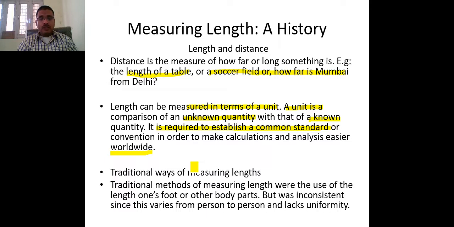What were the parameters on the basis of which length or distance was measured? There were different ways to measure land, your desk, or different kinds of length. One way people used before was their foot and other parts of the body like the hand span or the cubit. These were used to measure the length of any kind of object.